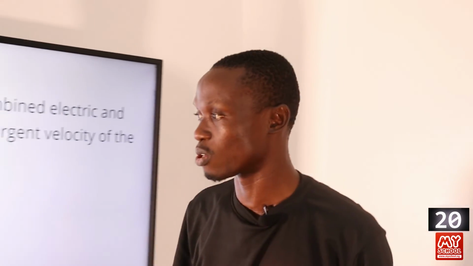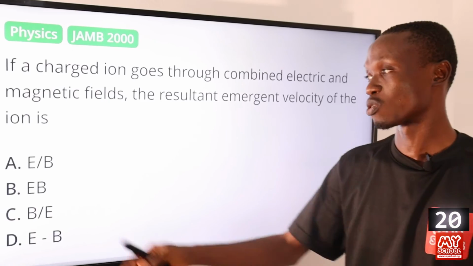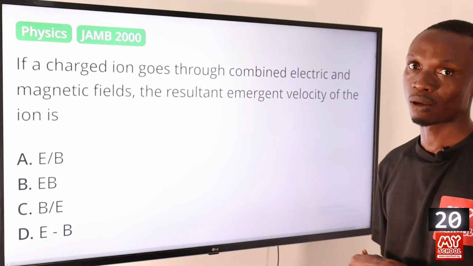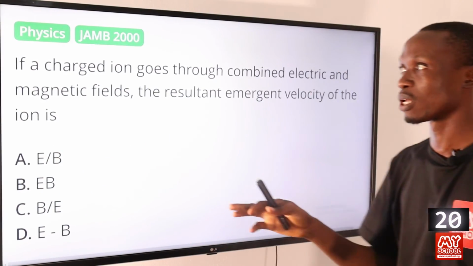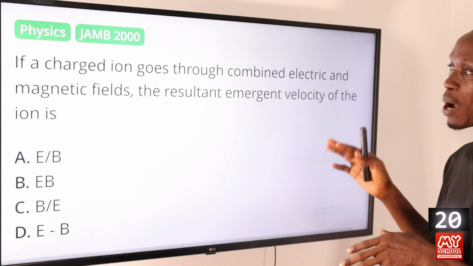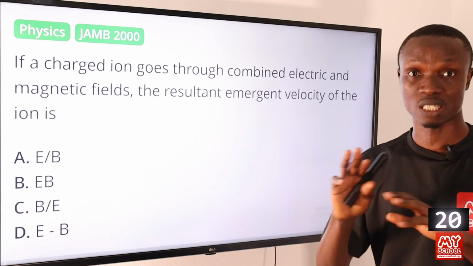So let's return back to the screen to pick the correct option. From what we did on the board, the correct answer to this question is option A, E over B. And this is only true when the charged ion goes through combined electrical and magnetic field without deflection.